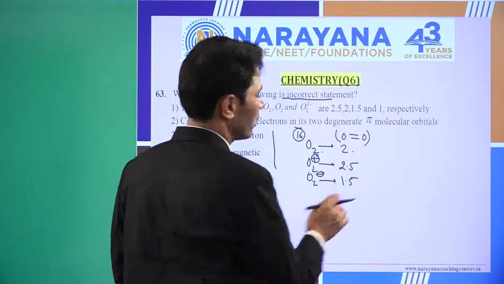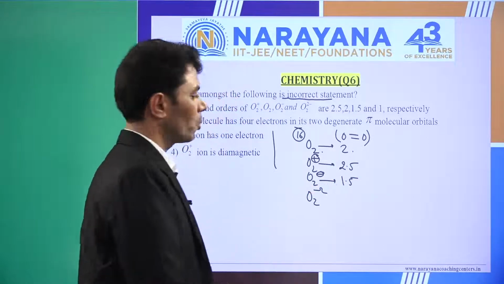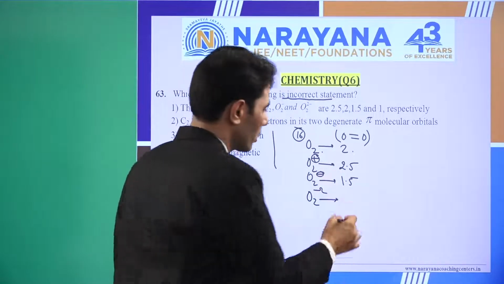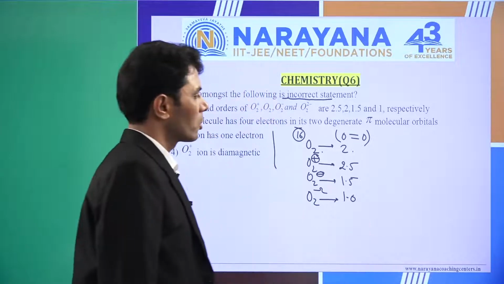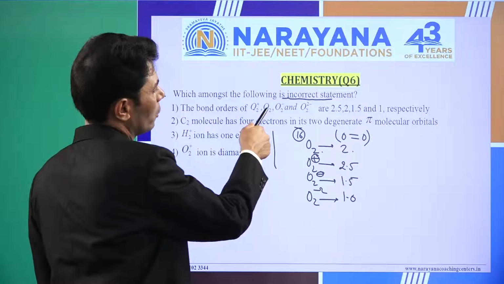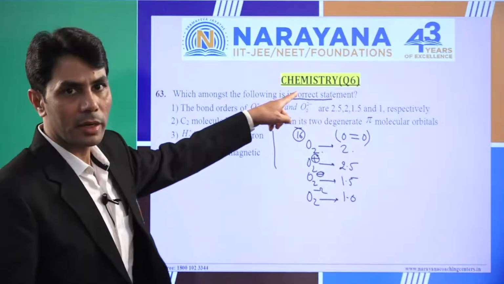Suppose one more electron is added, so it becomes O2 2-. The bond order decreases further by 0.5 units, so it is 1.0. So it is a 100% correct statement: 2.5, 2, 1.5 and 1. It is a correct statement. We have to find the incorrect one, right?